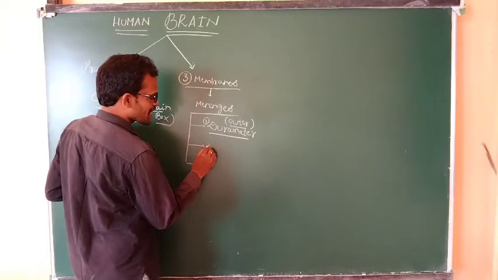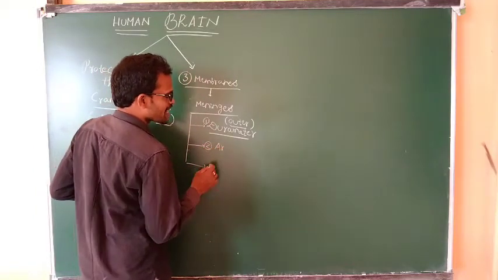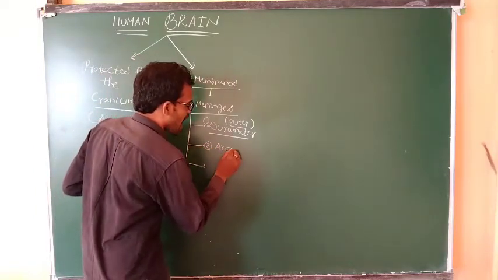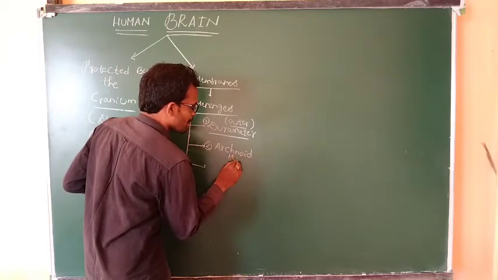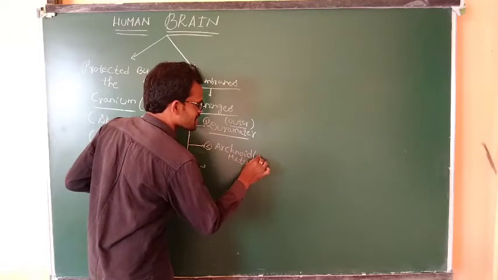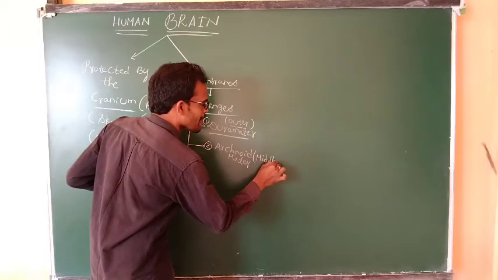What is the second membrane? The arachnoid membrane, or arachnoid mater. Arachnoid mater is the middle membrane.